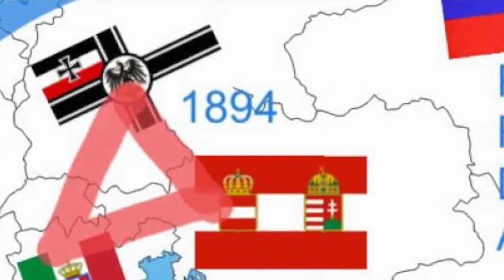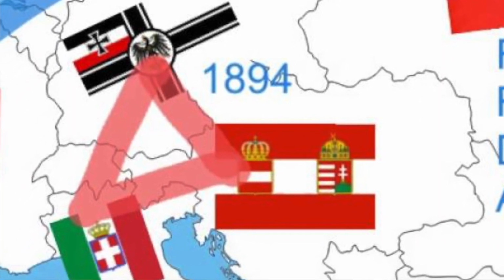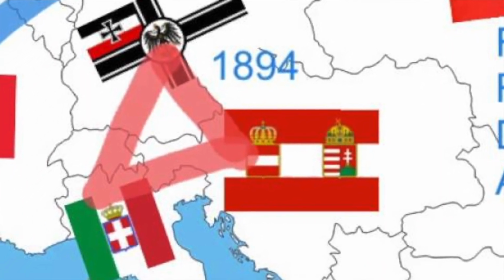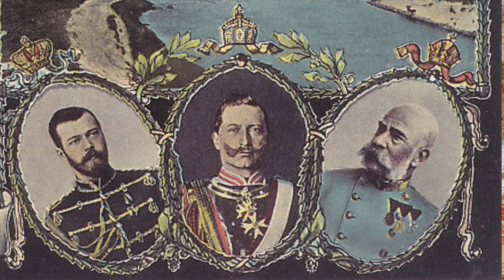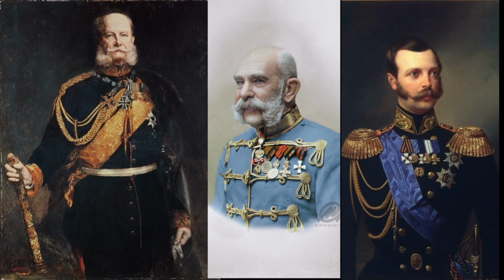They consisted of the Dual Alliance, Germany and Austria-Hungary. Later, when Italy joined them, it became the Triple Alliance, and the League of the Three Emperors: Wilhelm I of Germany, Francis Joseph of Austria-Hungary, and the Tsar Alexander II of Russia. These alliances lasted since 1871 for almost 20 years.